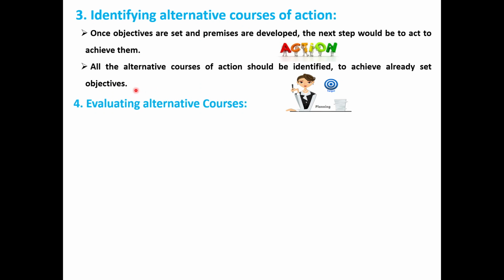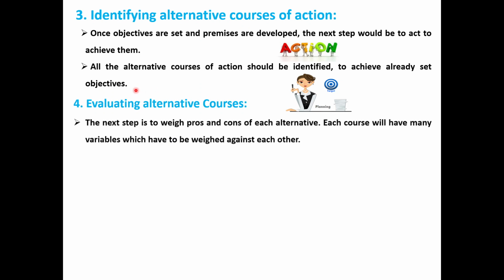Next step is evaluating alternative courses. The next step is to weigh the pros and cons of each alternative. Each course will have many variables which will have to be weighed against each other. We must compare the alternative courses. What are the available courses? Example: cost benefit analysis. In this, we compare the cost and benefit of that product. For this plan, different courses we have to compare with the cost.